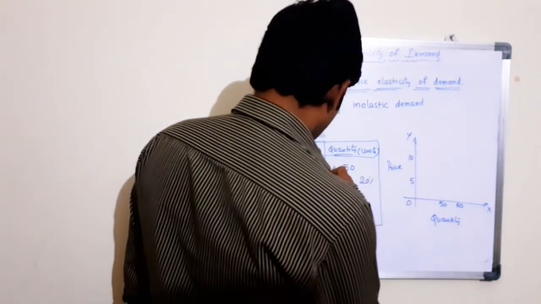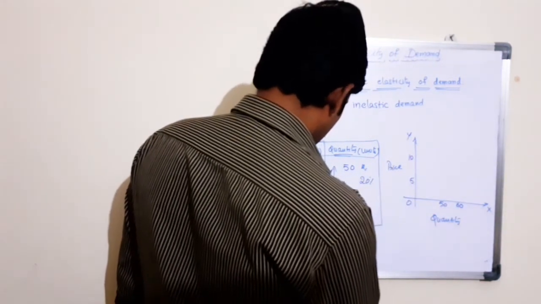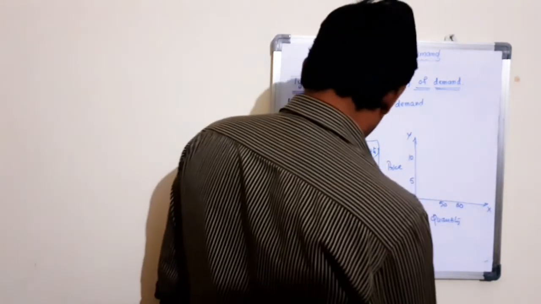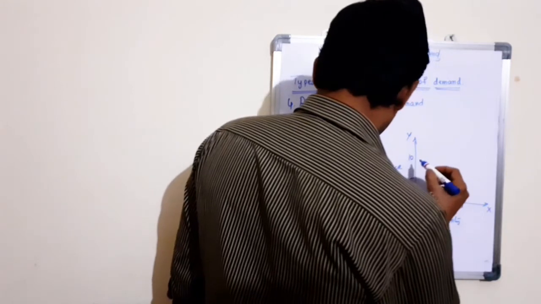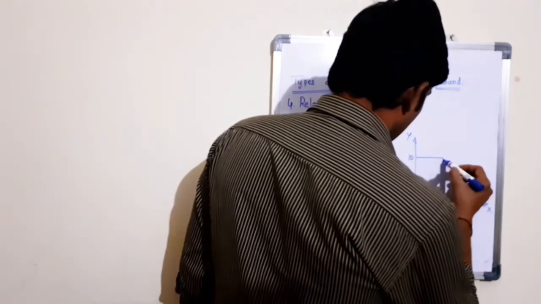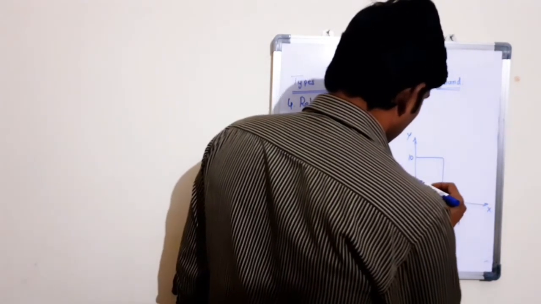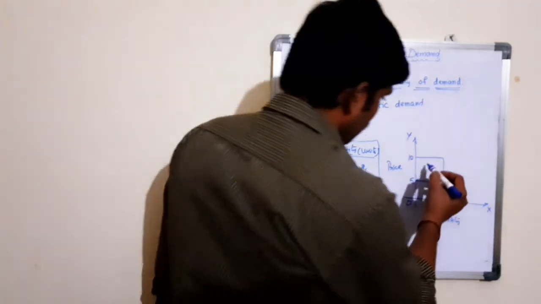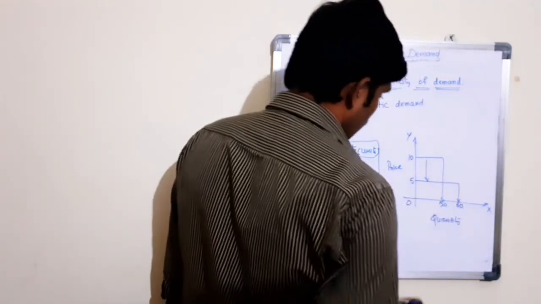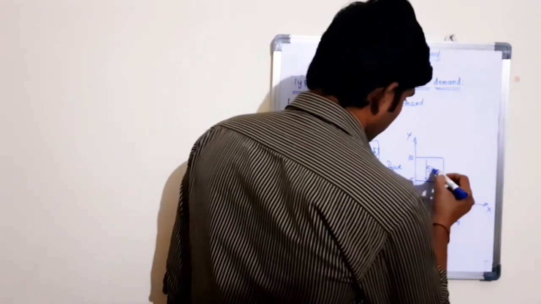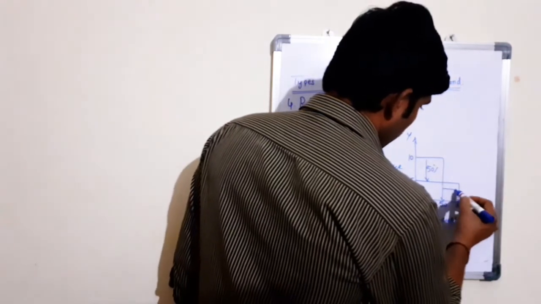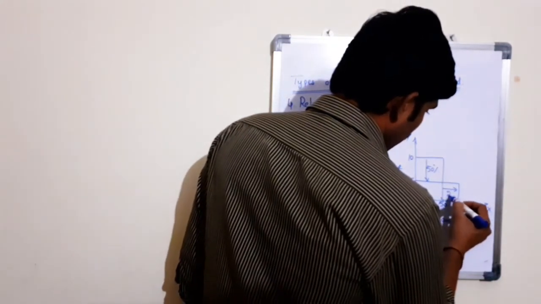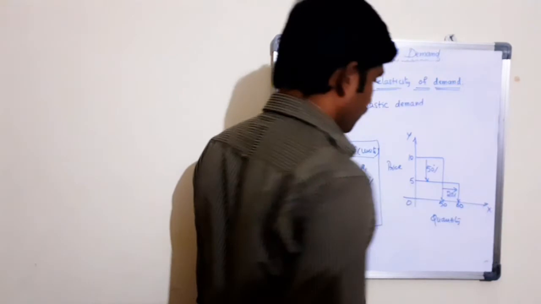Here it is P1, Q1, P2, Q2. Now, when the price is 10 rupees, the quantity demand is 50. When the price is decreased to 5 rupees, the quantity demand is increased to 60. Here, the price is decreasing 50%, where the quantity demand is increasing only 20%.